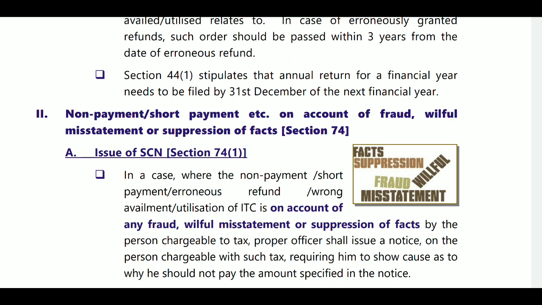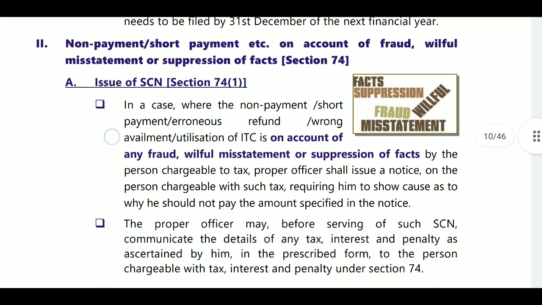If the order was passed after we are paying, then we need to pay tax, interest, penalty. What is the penalty amount? 10% of tax amount or 10,000, whichever is higher. This is the section 73. And next, now section 74.